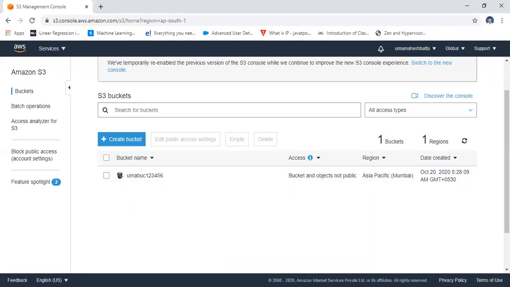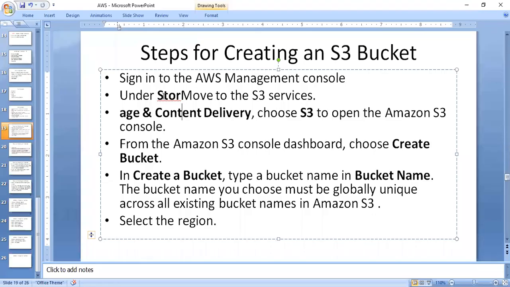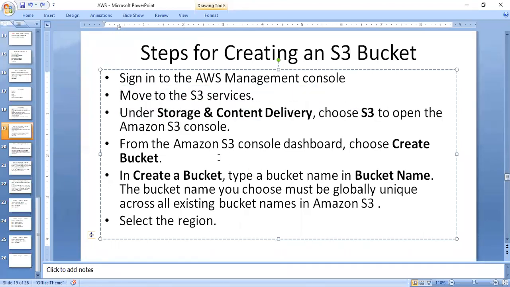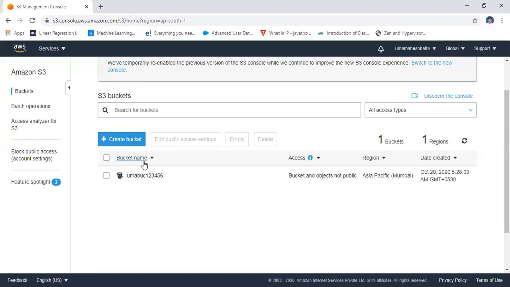Step one: sign in to the AWS Management Console, and then move to the S3 service, and then under Storage and Content Delivery, select S3 to open the S3 console. Here I have already opened the S3 console. This is the S3 console.